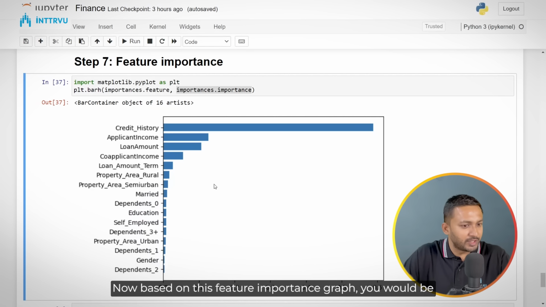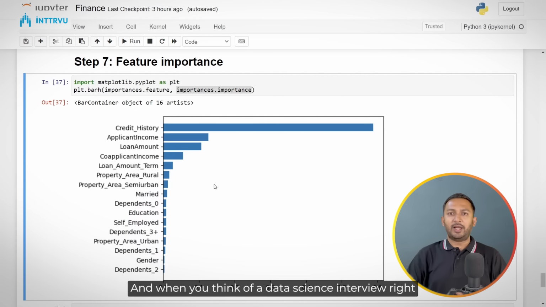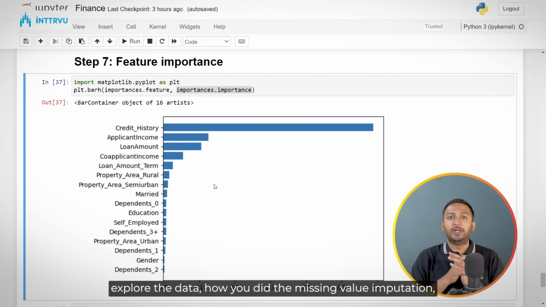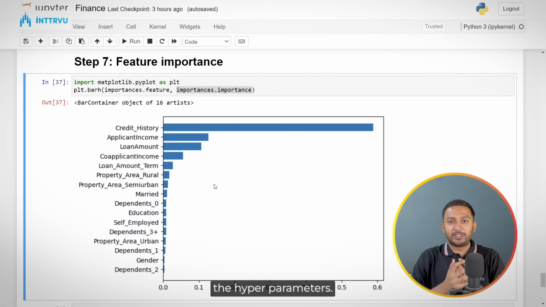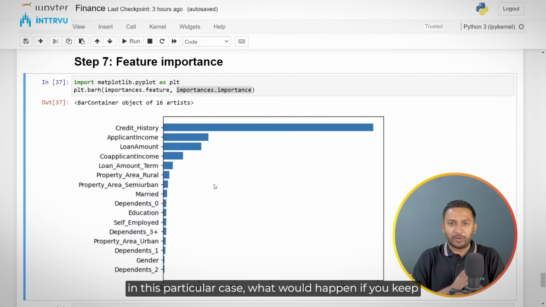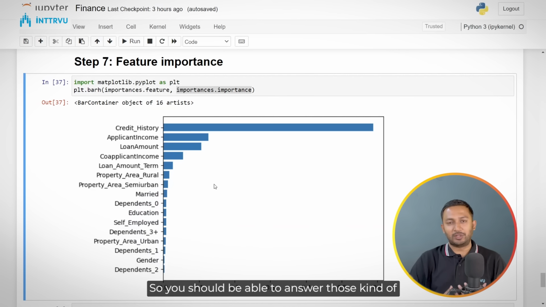Now based on this feature importance graph, you would be able to have good conversations with your stakeholders. And when you think of a data science interview on this project, you might get questions around how you explored the data, how you did the missing value imputation, which kind of model you built, and how you decided the hyperparameters. Then you might get questions around what is max depth in this particular case, and what would happen if you keep max depth 20. You should be able to answer those kinds of questions.